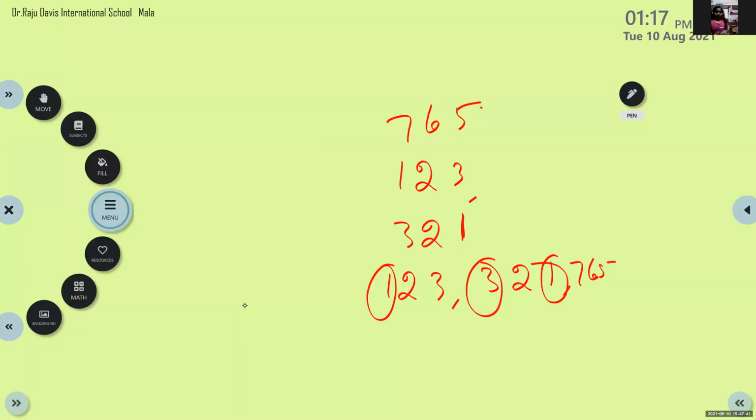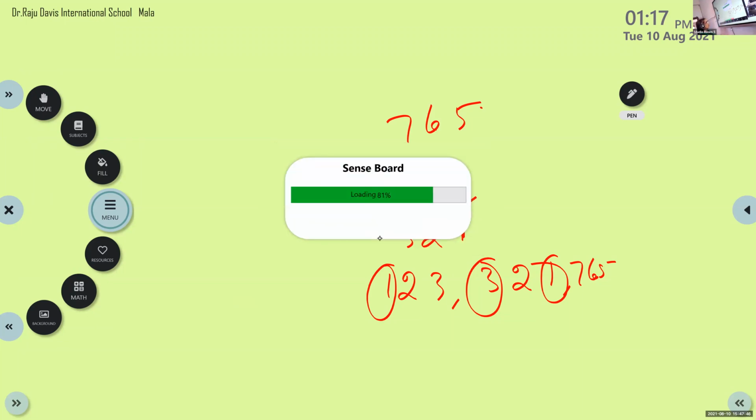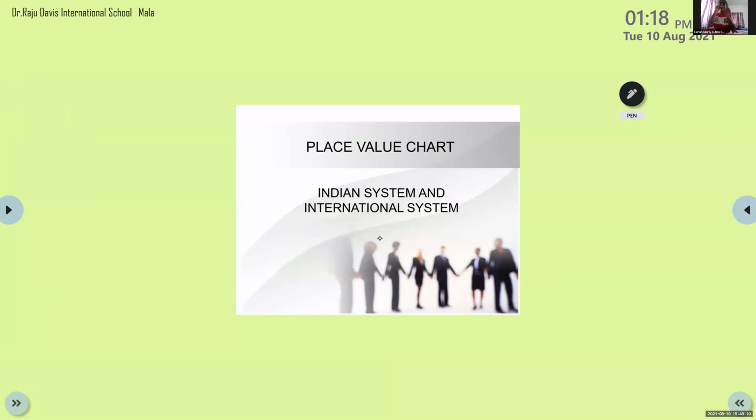Okay, ma'am. What is meant by ascending order and what is meant by descending order, these are the things you have to write now. Yes, you can ask your doubt. What is your doubt? Ma'am, now you have given on the board 1, 2, 3, like that, right? Yes. So we can write the ascending order and descending order by missing one digit from that, like 1, 3, 5, 7, like that.